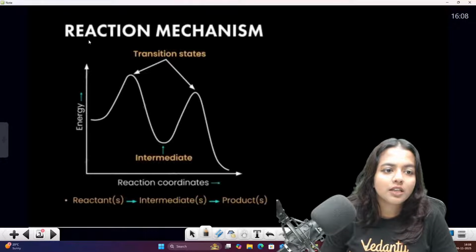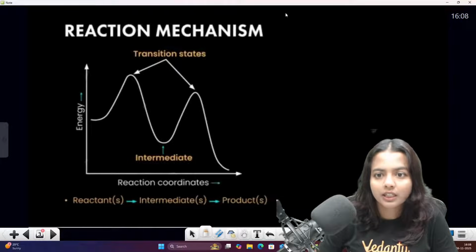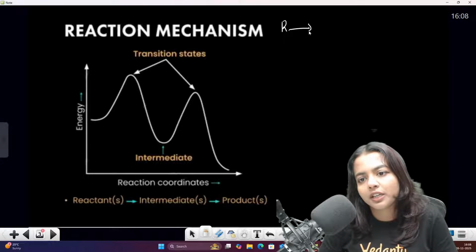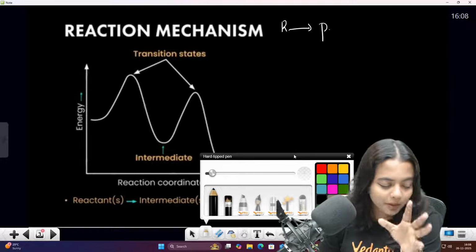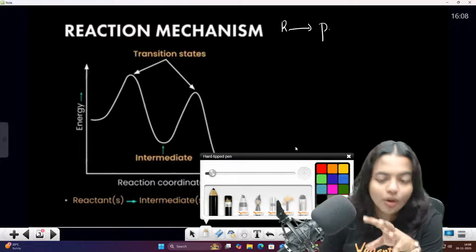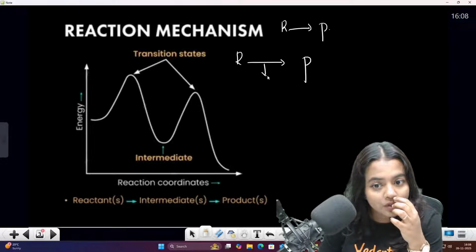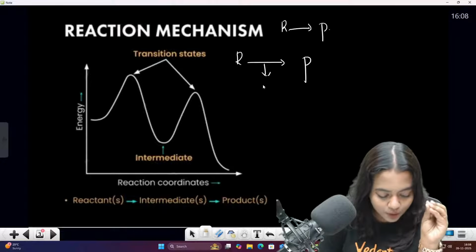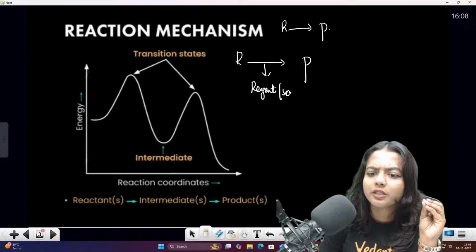Before starting the session, let me start with the reaction mechanism. Every chemical reaction happens when a reactant changes into a product in the presence of a reagent, or in the presence of a solvent.